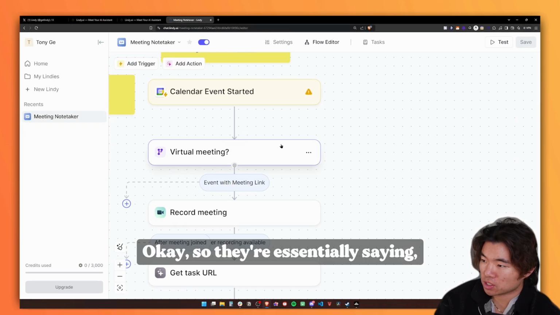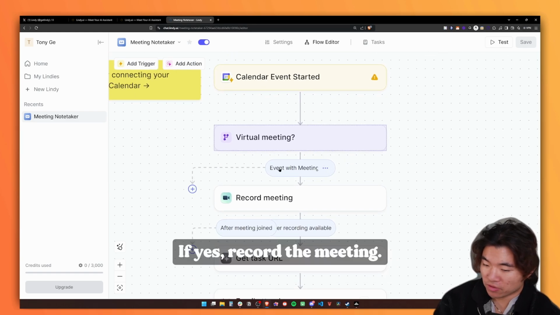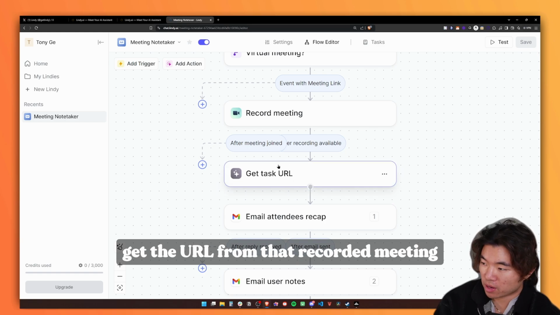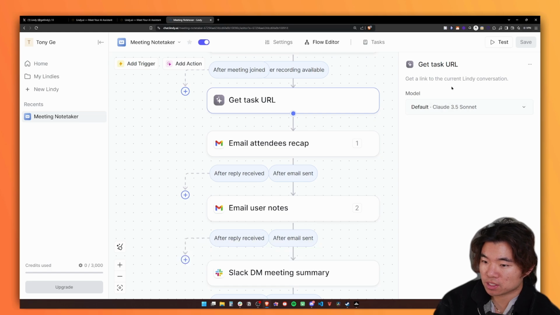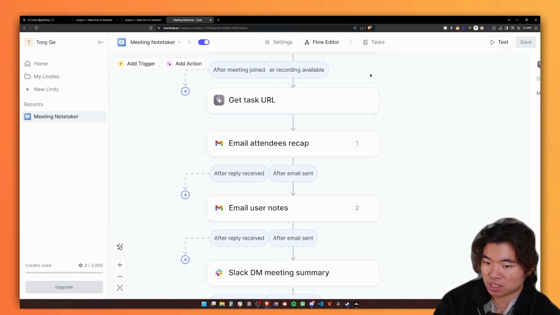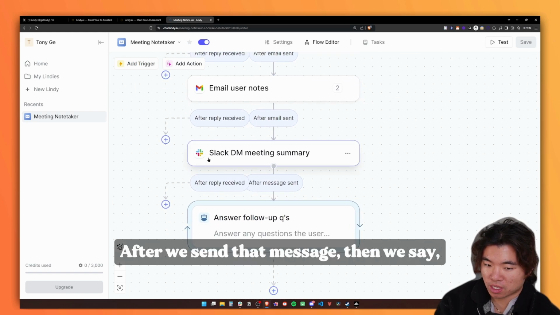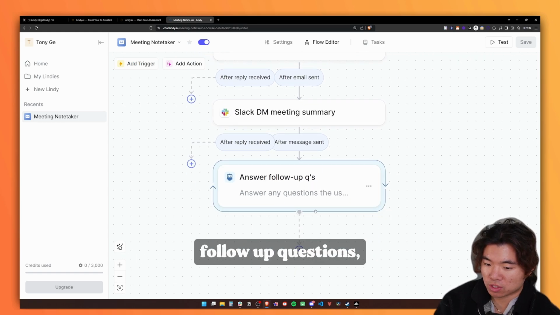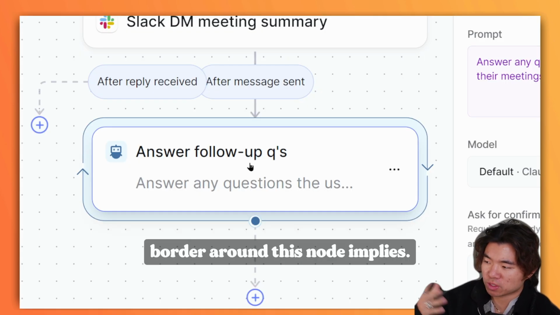So they're essentially saying once the calendar event starts, does the output of this node contain a link to a virtual meeting? If yes, record the meeting. After the meeting is done, get the URL from that recorded meeting and email the attendees the recap. I think that's what it does. Get a link to the current Lindy conversation, and then send ourselves some notes. After we send that message, we DM us in Slack a summary of that meeting, and then we'll answer follow-up questions, which I believe is an agentic node. I think that's what this border around this node implies.